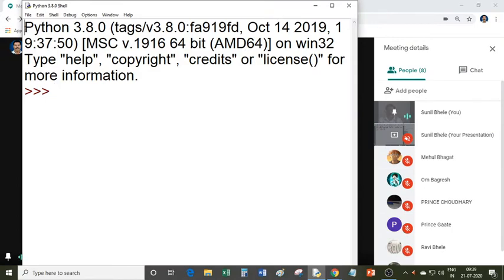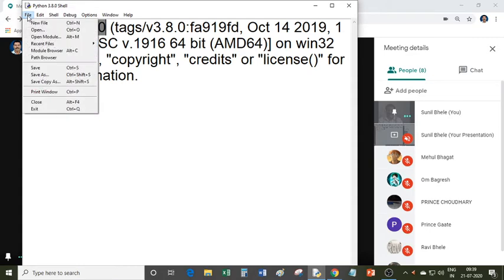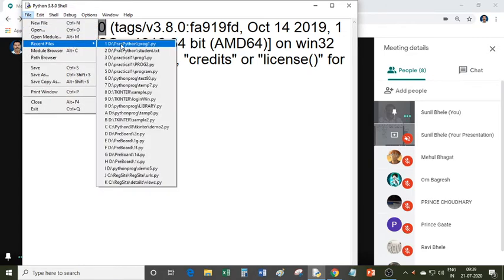You can see this is Python 3.8.0, the latest version of Python. I recommend you to install this latest version of Python in your computer so that you can do practicals at your home. I am opening file.